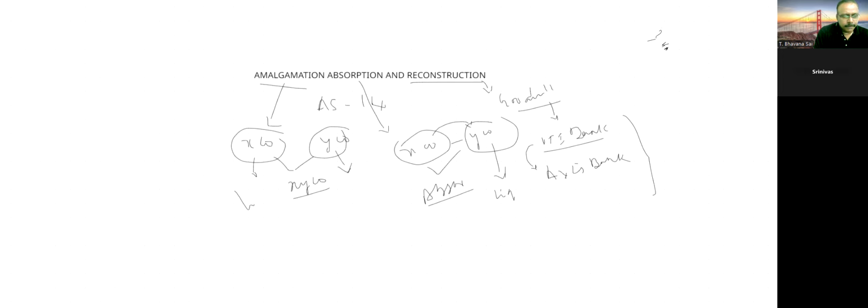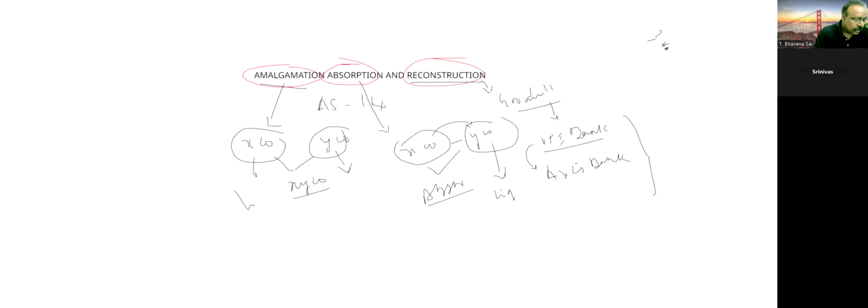So we have completed three words: amalgamation, absorption, and reconstruction. In amalgamation, two companies are coming together and forming a new company. In absorption, one company is taking over another company; one company will be liquidated and the other company will continue.